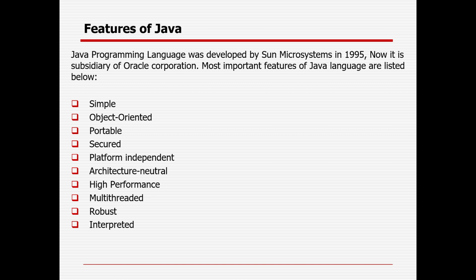Robust. Robust means strong. So Java is robust because there is an automated garbage collection process available in Java. What is the garbage collection process?